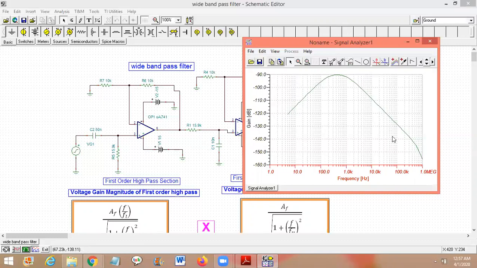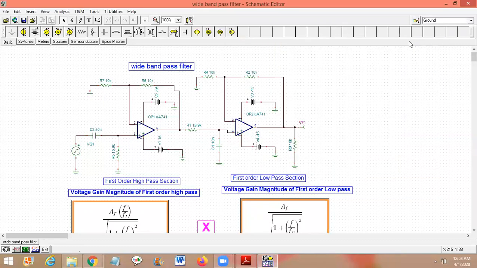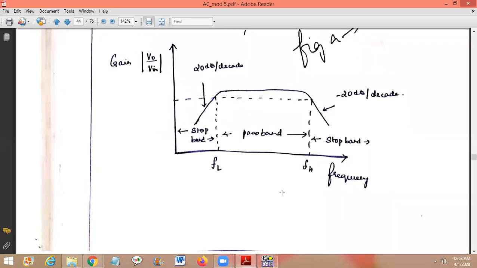So the increase or decrease in the gain by 20 dB or 40 dB depends upon the order of the RC section. If it is first order, it becomes 20 dB, and if it is second order, it becomes 40 dB per decade. So that is about the wide band pass filter.